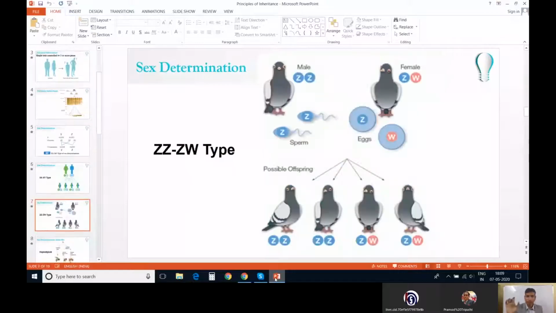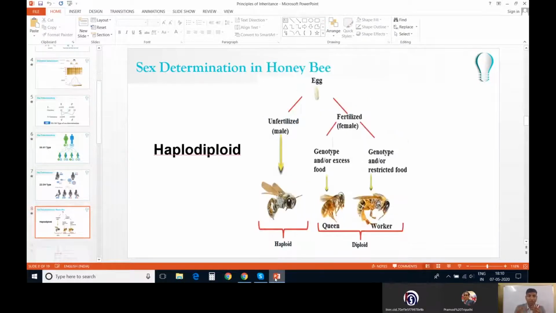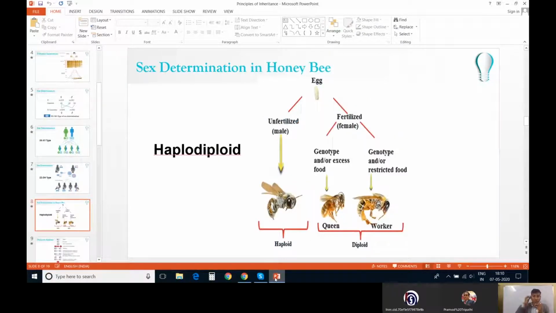Yeah, this was the bird, as I have already told. The males are having ZZ and the females are having ZW. This we have already discussed. Now, this is the sex determination in the case of honeybees. Let me tell you that the honeybees are going to produce eggs. The egg is going to have a ploidy. In general, how many chromosomes are going to be present in the case of the parents?